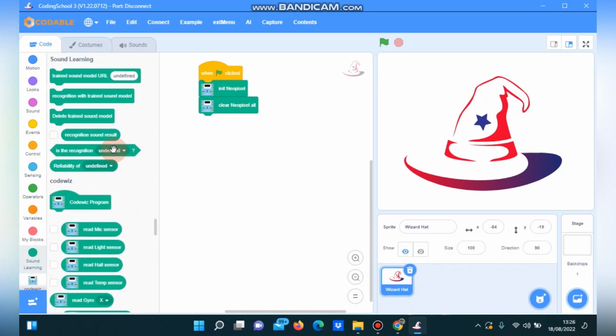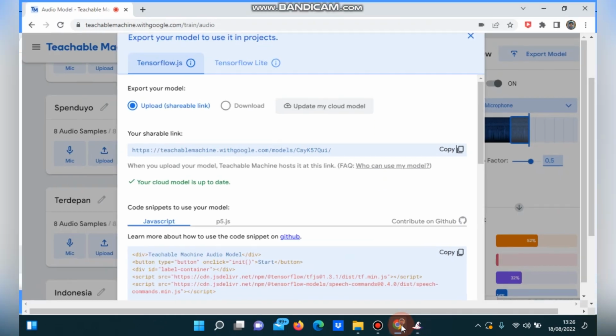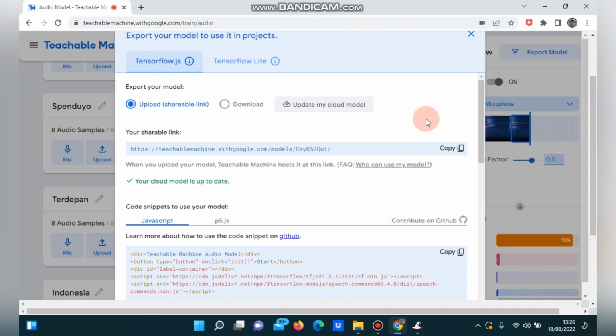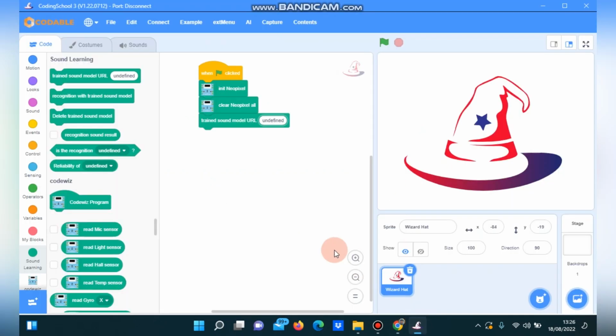After that, we click sound learning. We choose the train sound model URL. Then under the file URL, we open the sound that we made in Teachable. We click copy. Then we go back again to CodingSchool. Then we click paste here. Okay. After that, we click the recognition with train sound model.